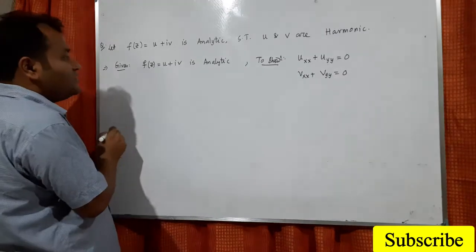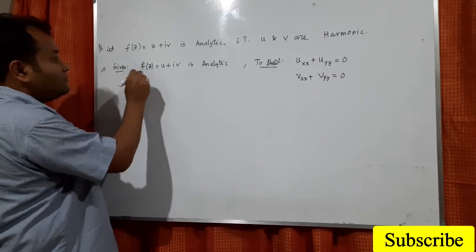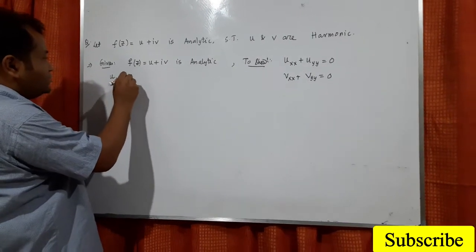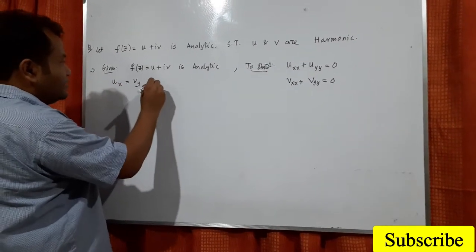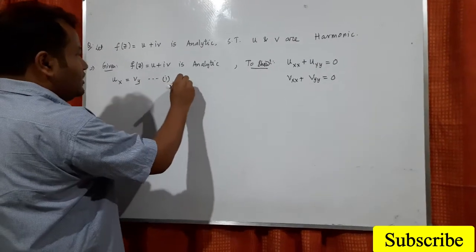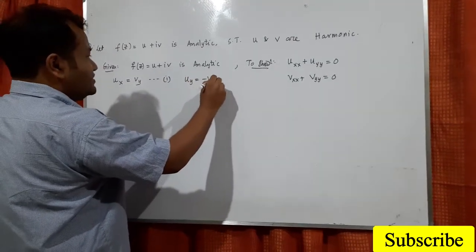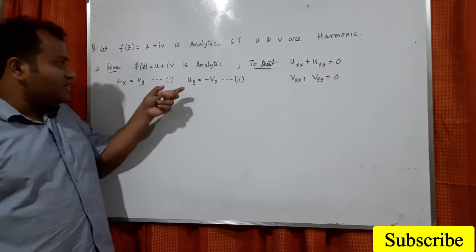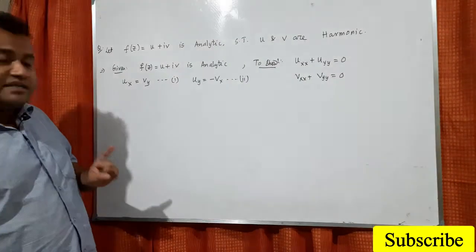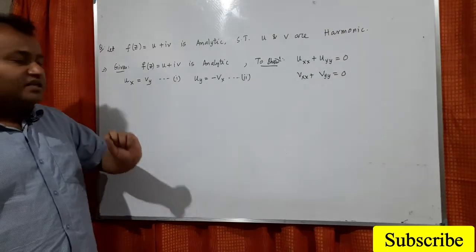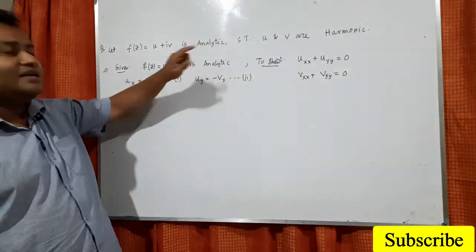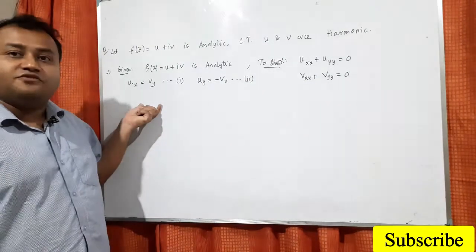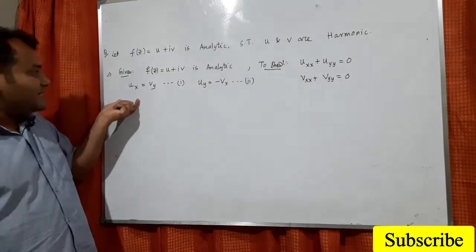So from this information we know that f(z) must satisfy the CR equations, that is u_x equals v_y, say this is equation number 1, and u_y equals minus v_x, say this is equation number 2. Understand? You remember all the time in complex analysis that when something is related to derivative or analytic or entire, CR equations will be a must in the problem. So it must satisfy the CR equations.